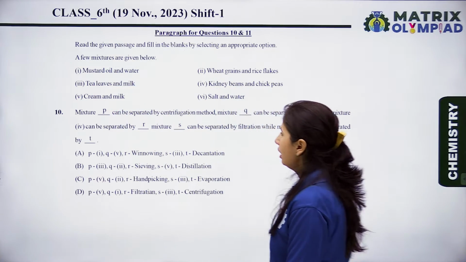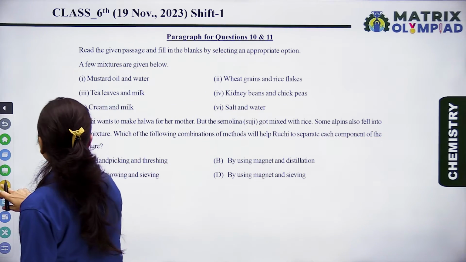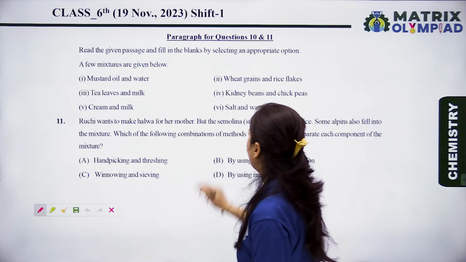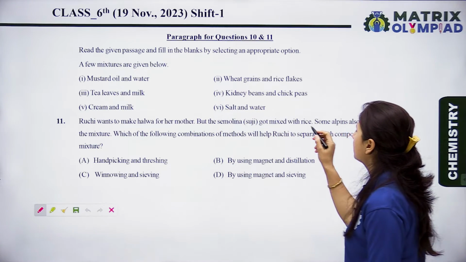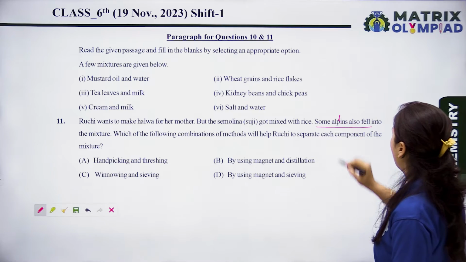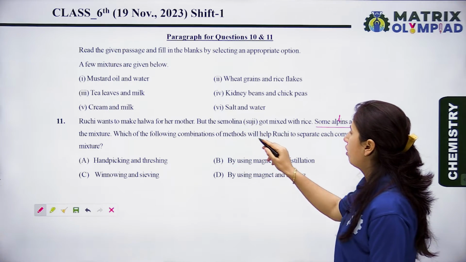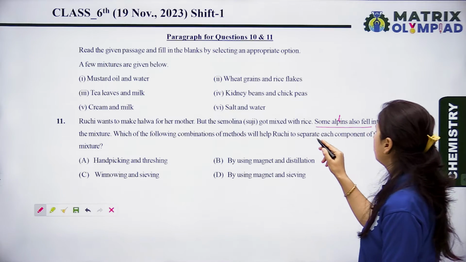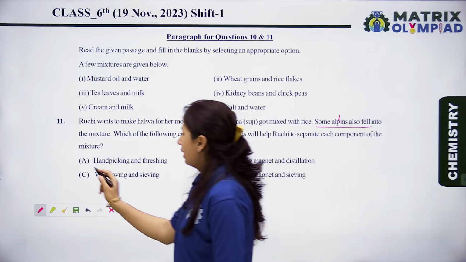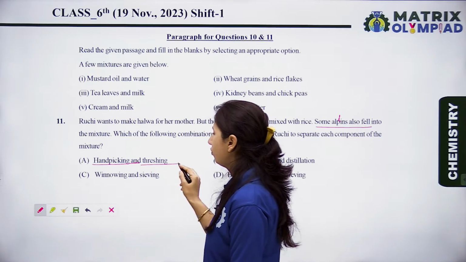Now let's see the next question. Ruchi wants to make halwa for her mother, but the semolina gets mixed with the rice. Some pulses also fall into the mixture. Which of the following combinations of methods will help Ruchi to separate each component of the mixture? So let's see the options. Option A is hand picking and threshing.